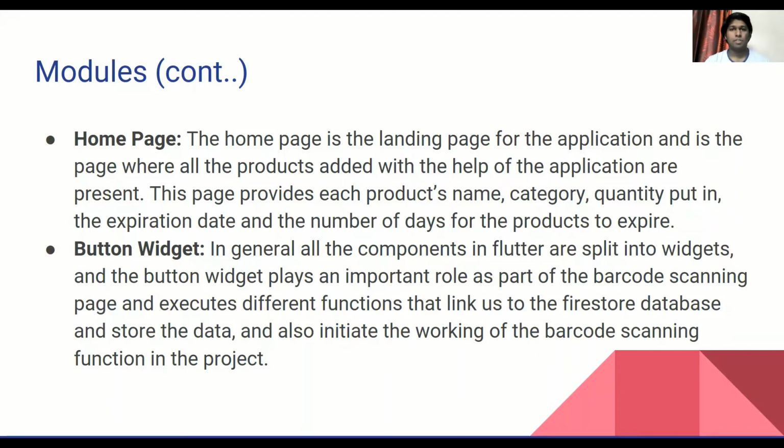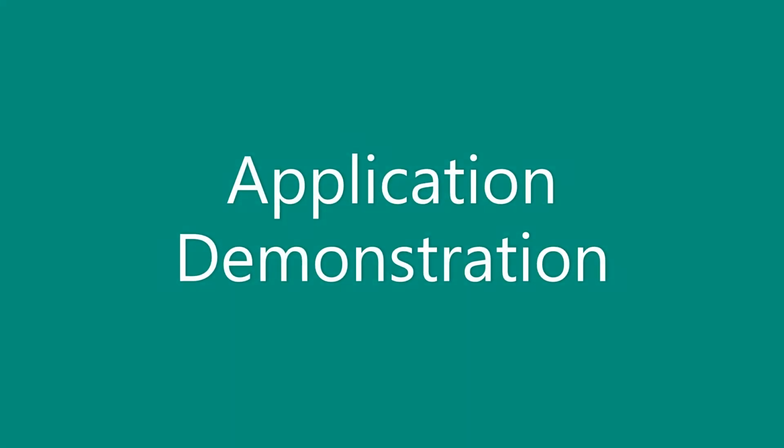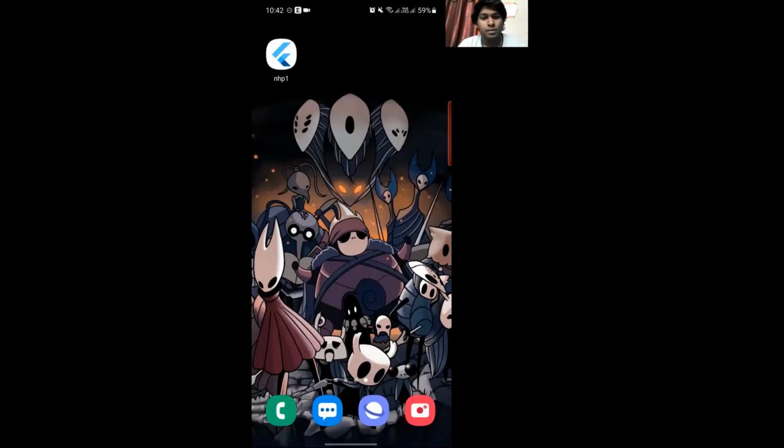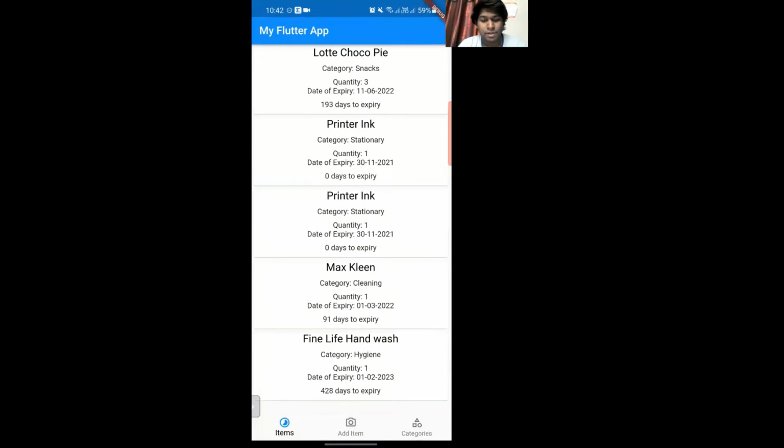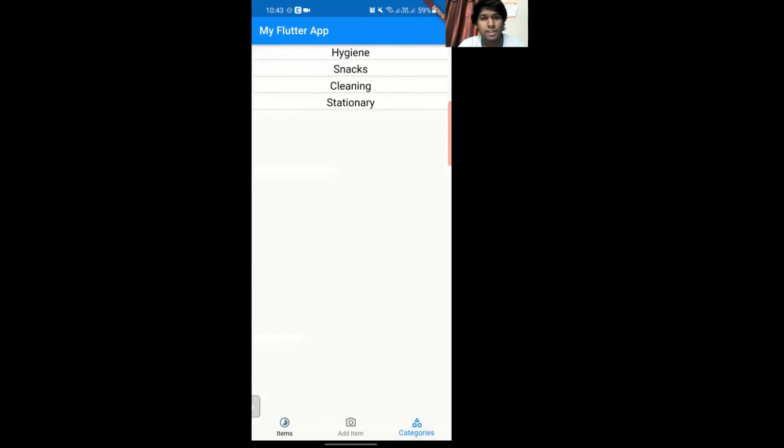Let us look at the demonstration for the project. This is the application. This is the landing page of the application. Here, this is the home screen that we'll be looking at, which will show us all the details of the products. On first look, you can see that the bold highlighted word is the product's name. The next is the category, the quantity, the date of expiry, and the number of days until expiration of the product. In the categories page, we see whatever categories have been uploaded by us.